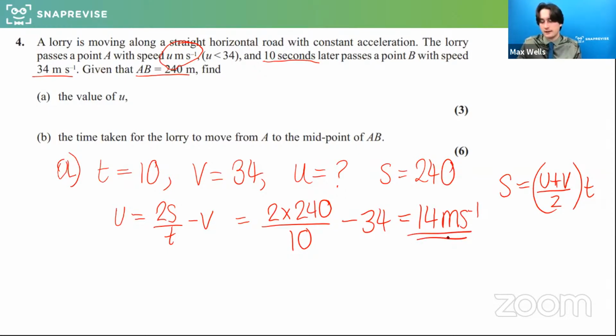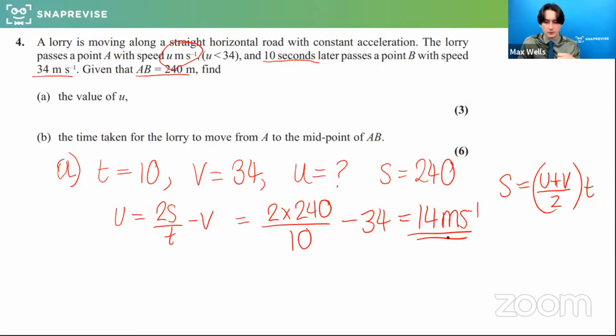Lovely. And then it says for part B, the time taken for the lorry to move from A to the midpoint of AB. This is where we need to be careful. If it's the midpoint of AB, what is that actually telling us?